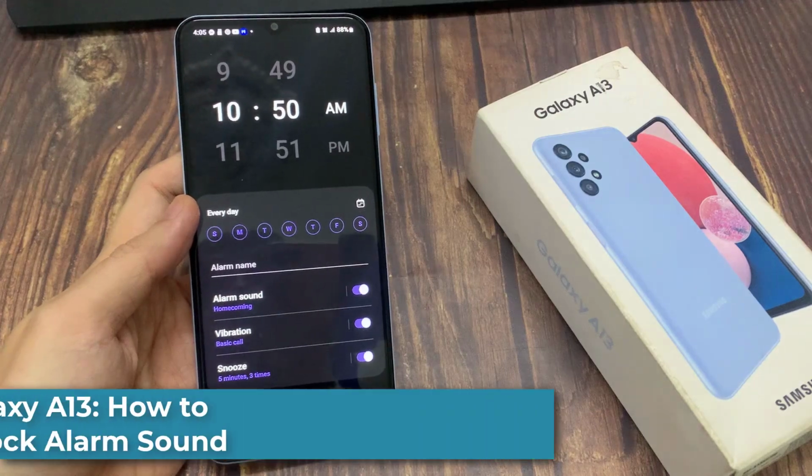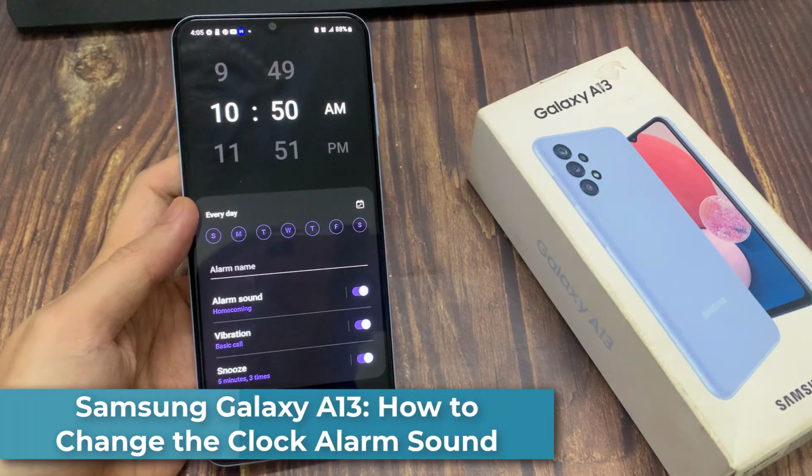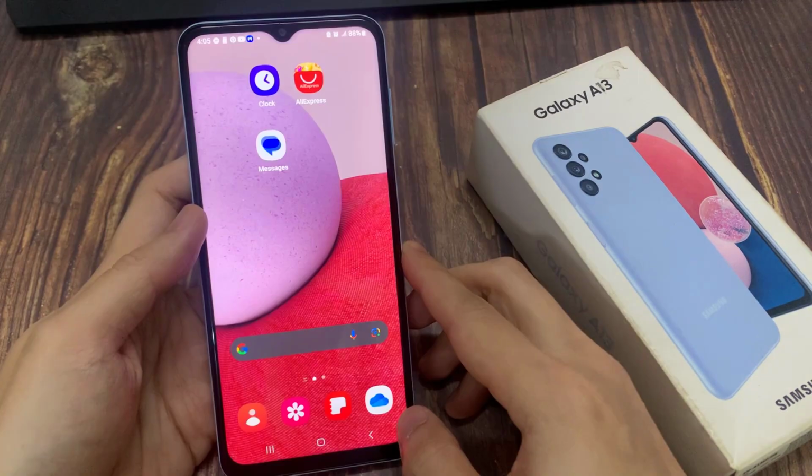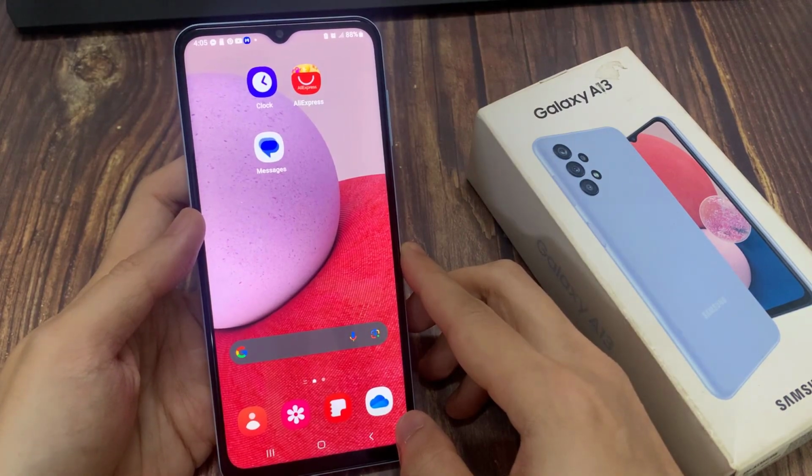Hi guys. How to change the clock alarm sound on the Samsung Galaxy A13. On the home screen, open up the clock application.